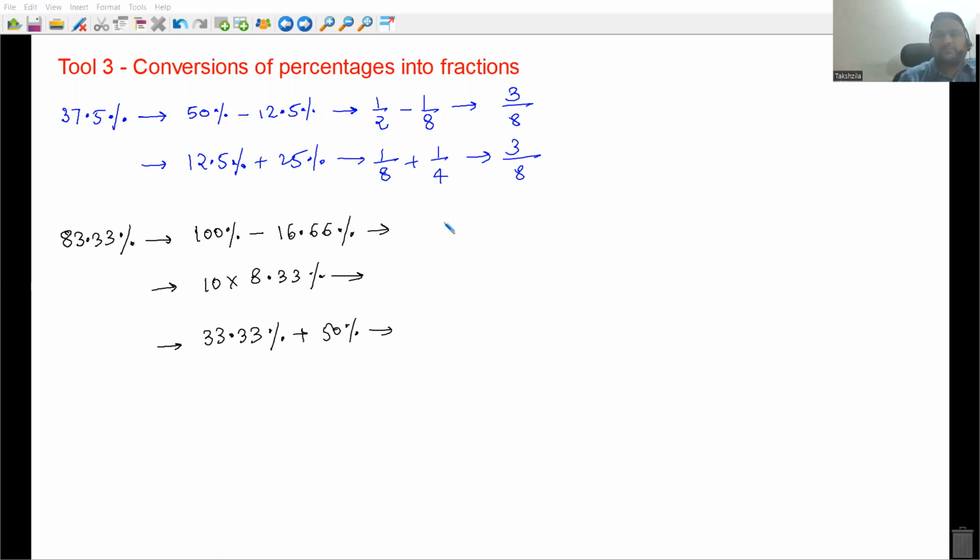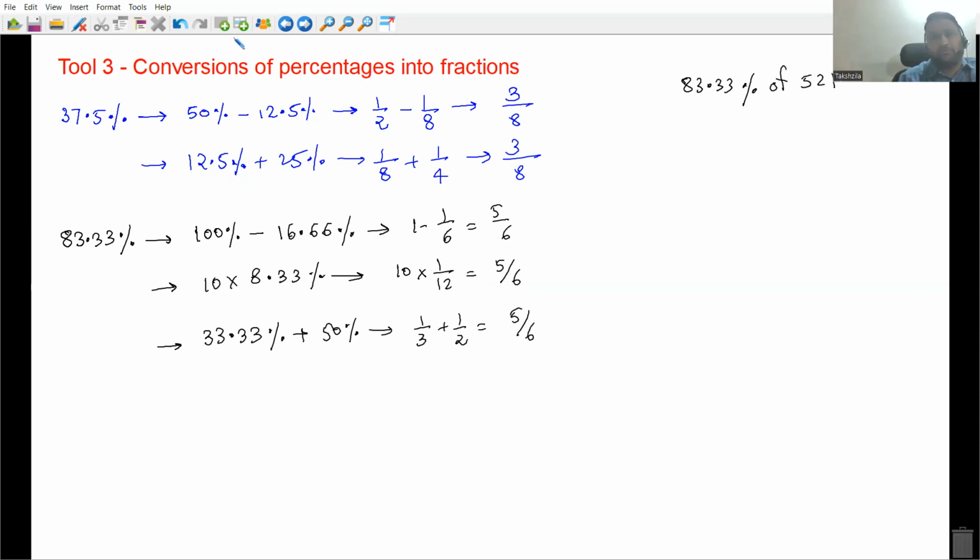This is 1 minus 1/6, 5/6. This is 100 minus 1/6, 5/6. This is 1/3 plus 1/2, 5/6. सो जब भी आपको, लेट्स से अगर मैं आपको पूछूं कि आई वांट टू फाइंड 83.33% ऑफ 522, ओके, so finding 83.33% is nothing but multiplying that number by 5/6 everyone.